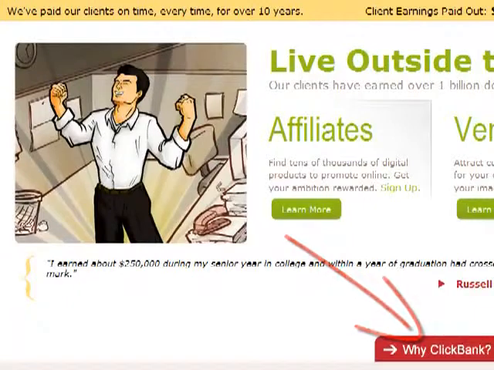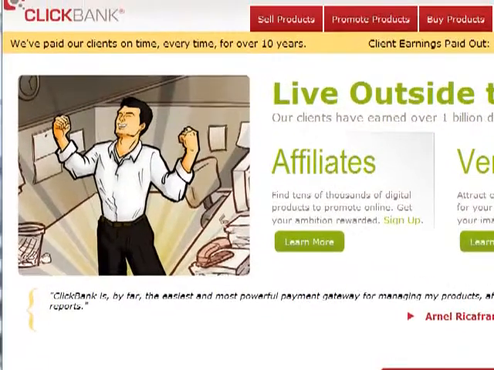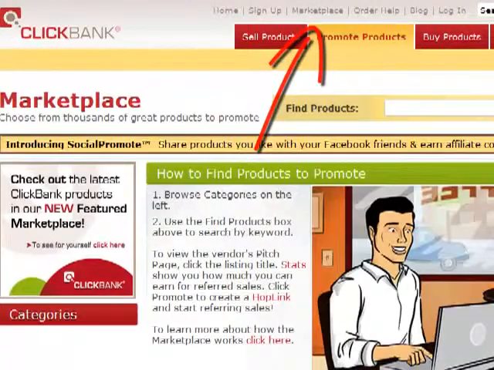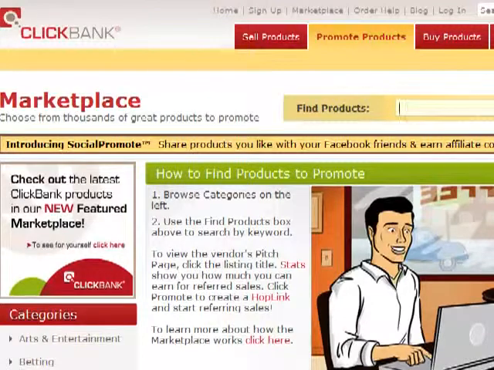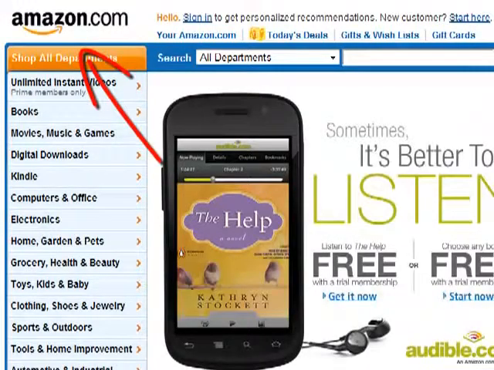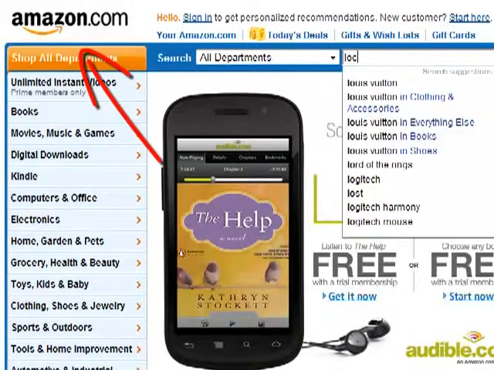Okay, so what I would want you to do is go to ClickBank, and you would just click on Marketplace at the top. All right, I'll show it to you. Let me move the screen a little bit. Okay, click on Marketplace. Now this is going to take you to some products, and what we would do is type in Loch Ness Monster. Now I've got news for you, there's not going to be anything. But for your niches, a lot of times there would be some digital products in here that you can promote. Now for the Loch Ness Monster, there aren't. I know that because I went ahead and looked earlier. But that's okay. There's Amazon. Okay, Amazon, let's type in Loch Ness Monster.